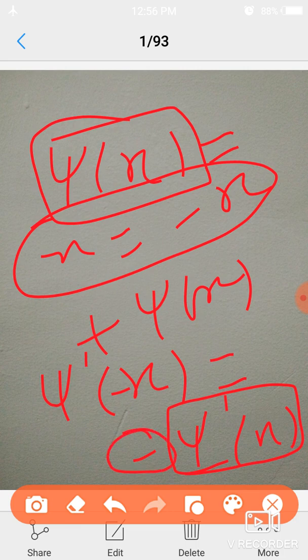This means that this wave function has odd parity. On this basis we explain parity and symmetric and antisymmetric wave function.